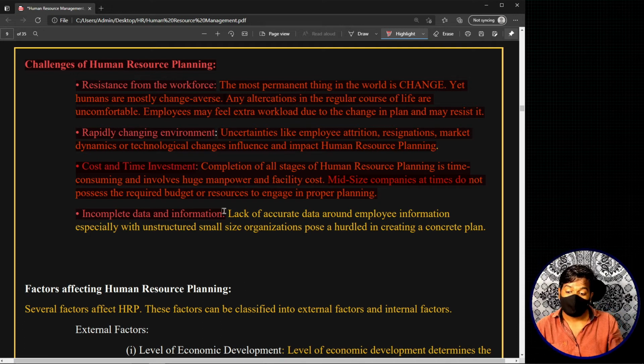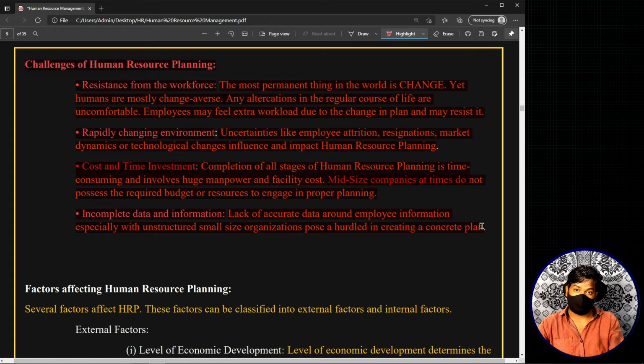Right? Now the lack of accurate data around employee information, especially with unstructured small organizations, poses a hurdle in creating a concrete plan. So basically, these are the areas where you have to be careful in an organization while doing the human resource planning, because there is a chance that these particular areas give you a strong challenge while actually doing the human resource planning. This is this small concept.